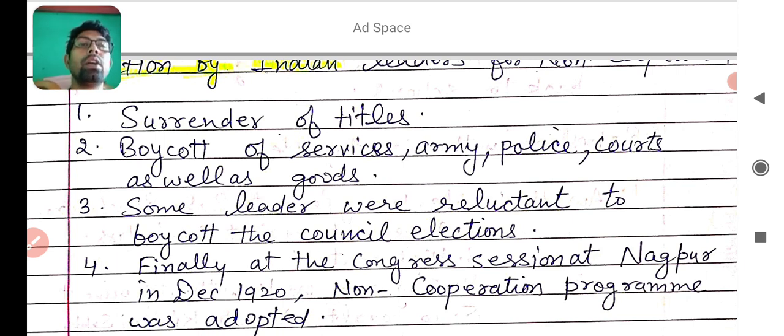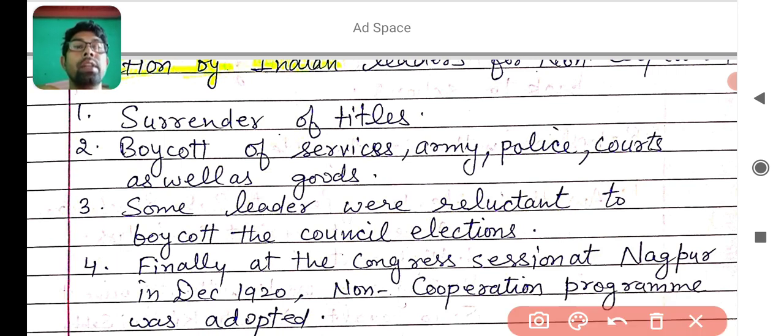Finally, at the Congress session at Nagpur in December 1920, the non-cooperation program was adopted by the Congress party. This will also be a map skill point: the place where the non-cooperation program was adopted by Congress, and you will write the answer that it's Nagpur.